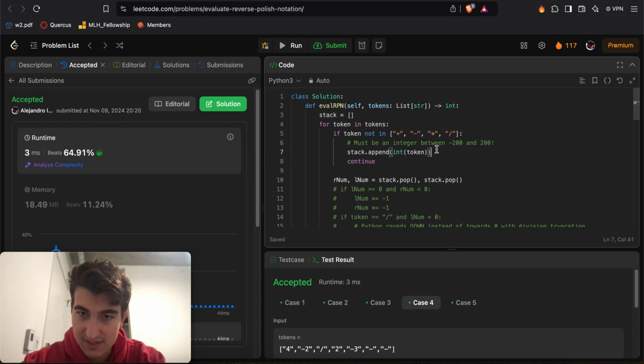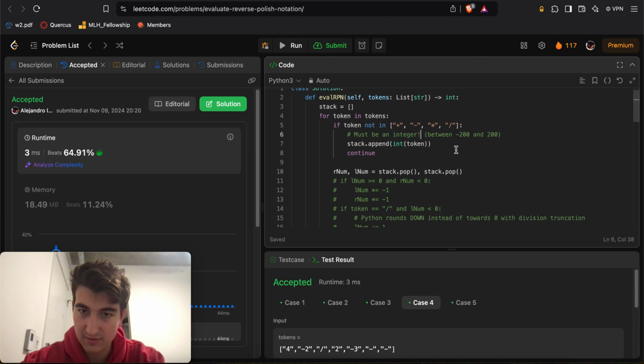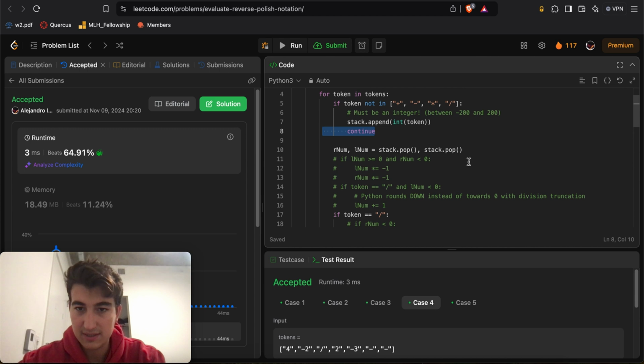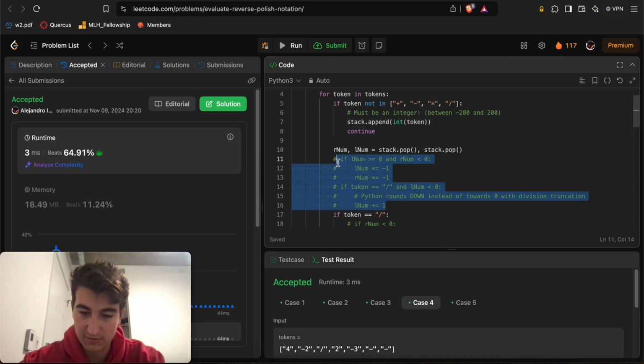Let's just do this. Must be an integer. And 200 and 200. There we go. Stack to append int of token, and continue. Otherwise, we take our left and right num.